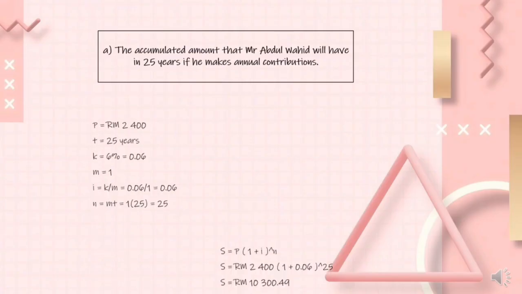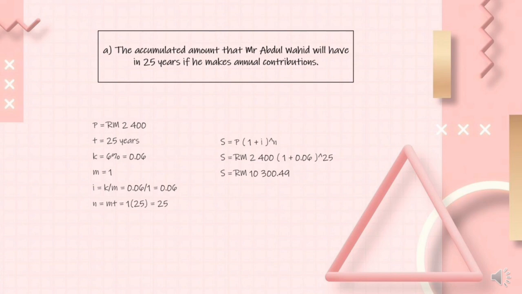Question 1A, the accumulated amount that Mr. Abdul Wahid will have in 25 years if he makes annual contribution. So from the question, we got P, the original principal, is 2,400 ringgit. T, the term of investment, is 25 years. K, the nominal interest rate, is 6%. M, the frequency of conversion, is 1. R, we can get from K over M, which is 0.06 over 1, which is equal to 0.06. And N, the number of interest periods, we can get from M multiplied with T, which is 1 multiplied with 25, which is 25.